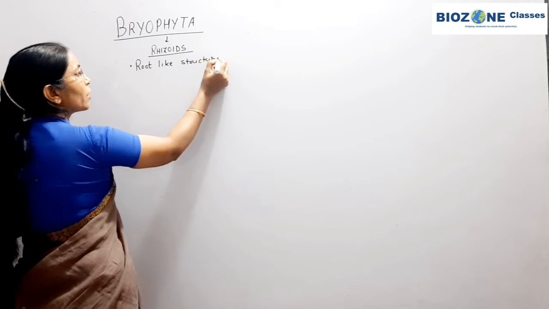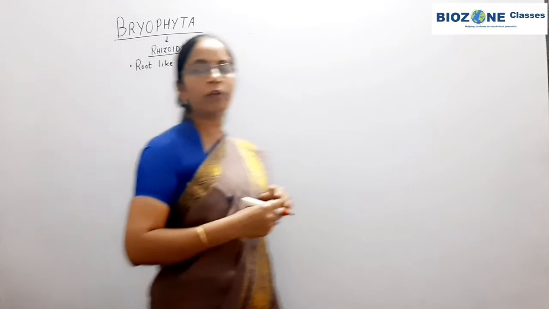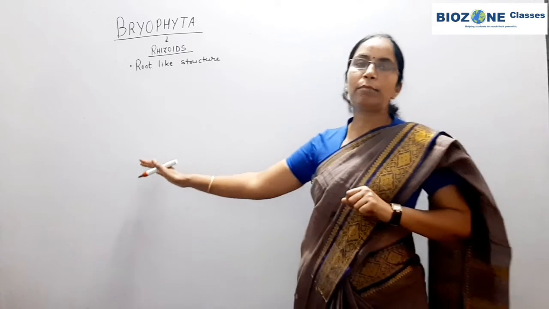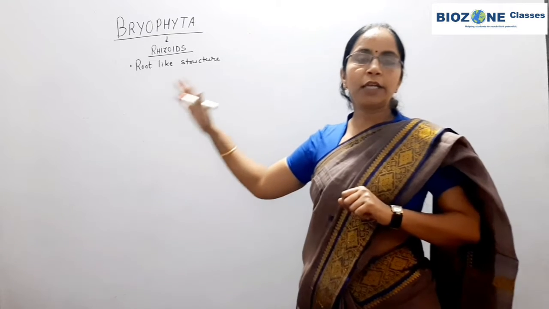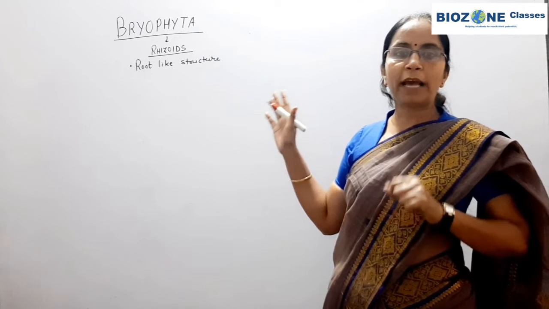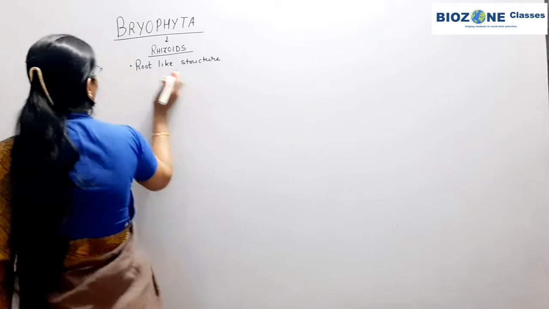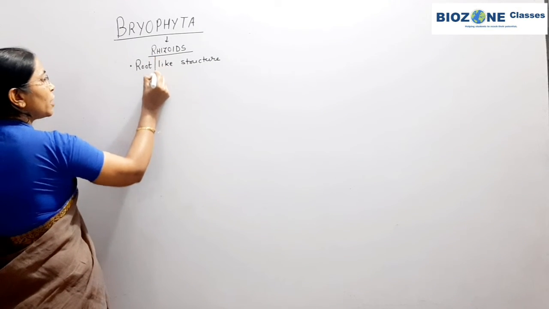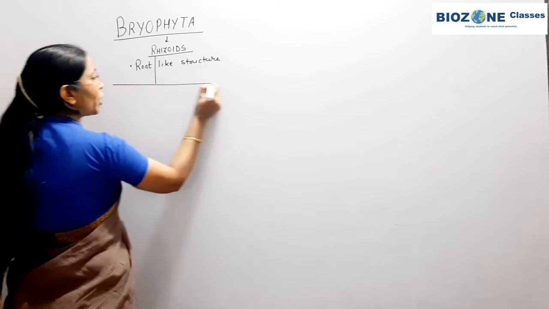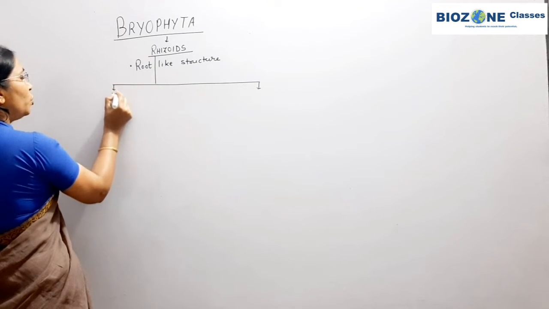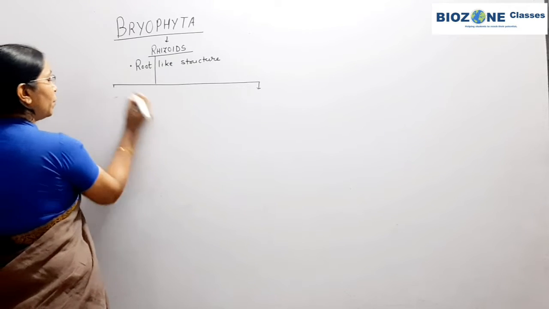With all these characters, you also study how the evolution proceeds in kingdom Plantae, and from simple members of the algae, gradually the development of complex bodies of gymnosperm and angiosperm takes place.